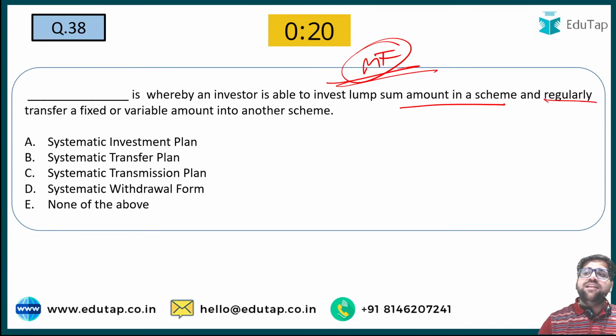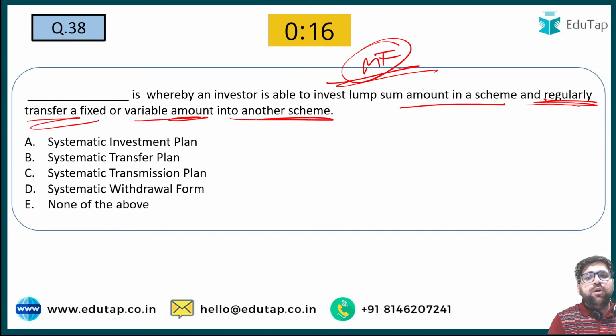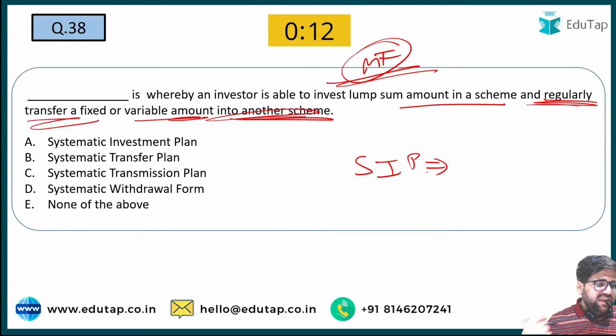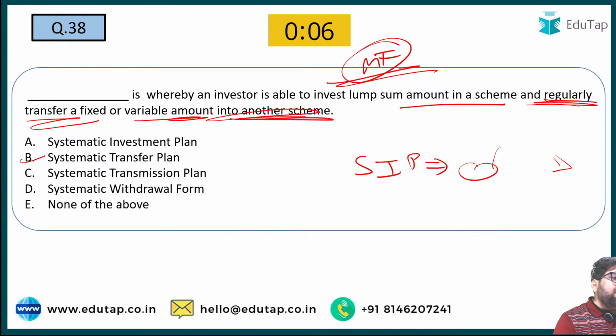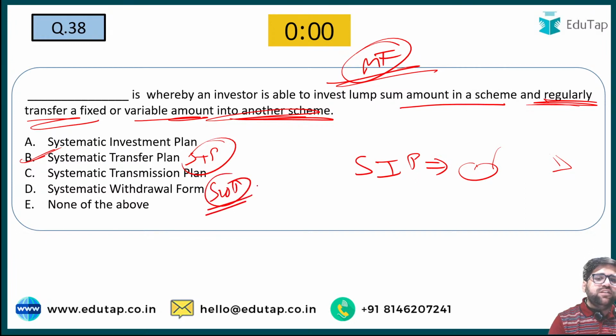You have to understand that he is transferring a fixed or variable amount into another scheme. In SIP, that is systematic investment plan, we invest a certain amount of money into a certain scheme. This is not a transfer. That's why the answer will be systematic transfer plan, also known as STP. And what is SWP? You withdraw that particular amount. So this is the opposite of SIP. I hope maximum of you have understood right now. SIP is not the answer.